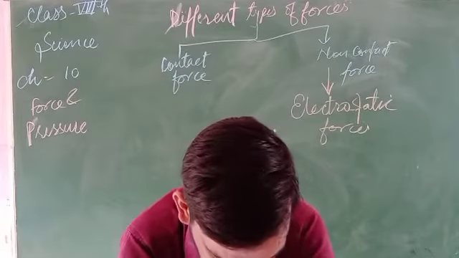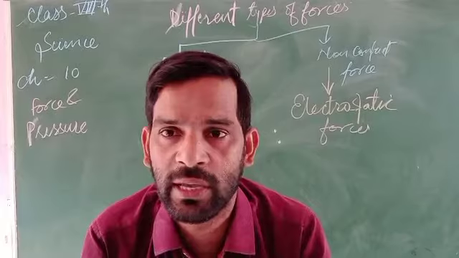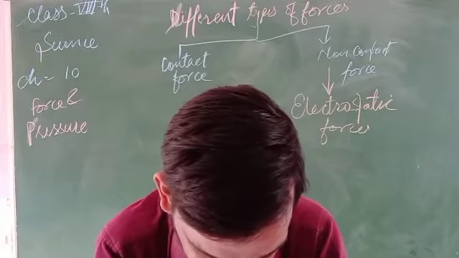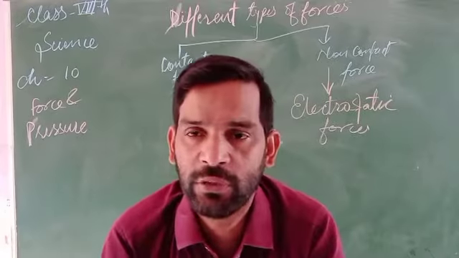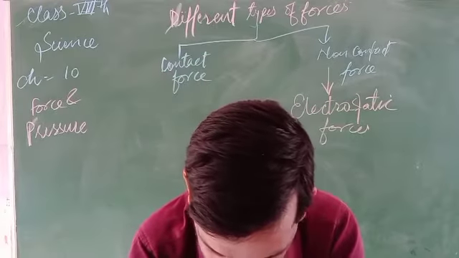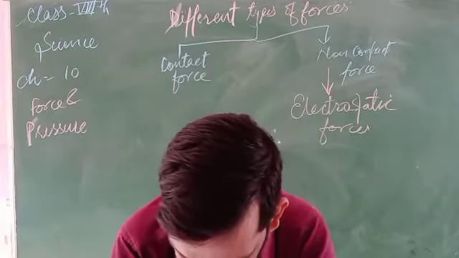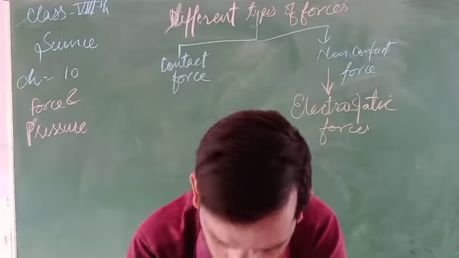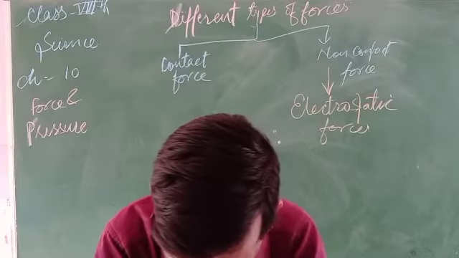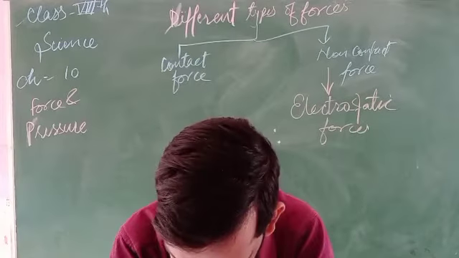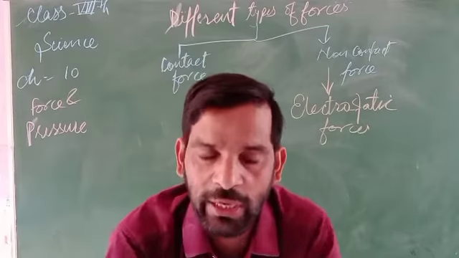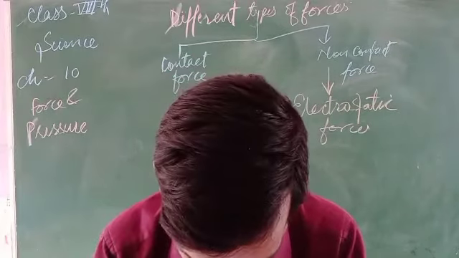Gravity, electricity, magnetism, these are all examples of non-contact forces. First one is electrostatic force. The force exerted by a charged body on another charged or uncharged body is called the electrostatic force. This force comes into play from a distance, so it is an example of a non-contact type of force.